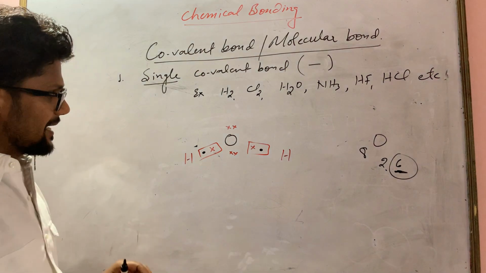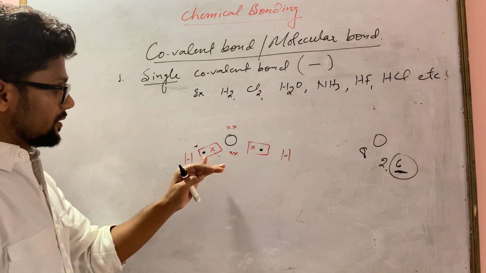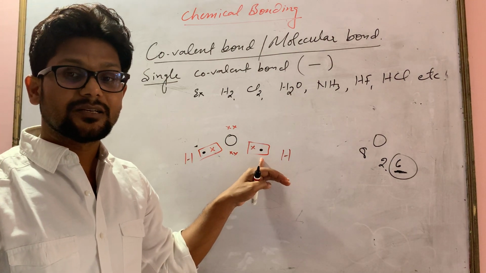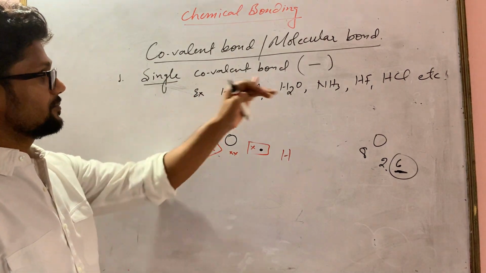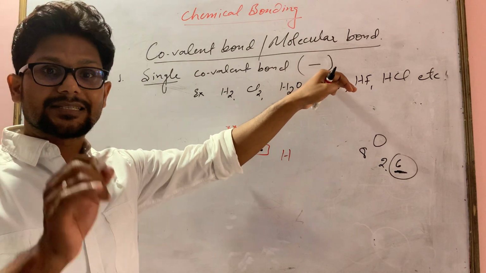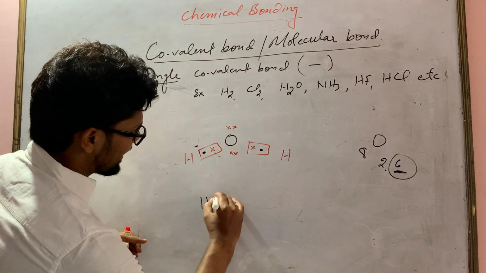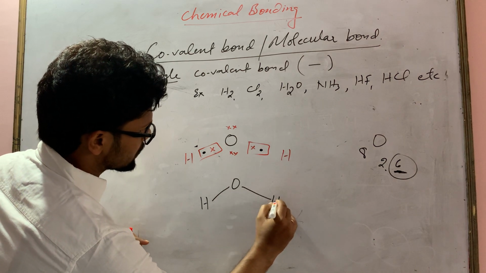You can see that here one pair of electrons is shared, and here one pair of electrons is shared. If one pair of electrons is shared, it is denoted by a single dash. So draw the final structure. You can write HOH, and here